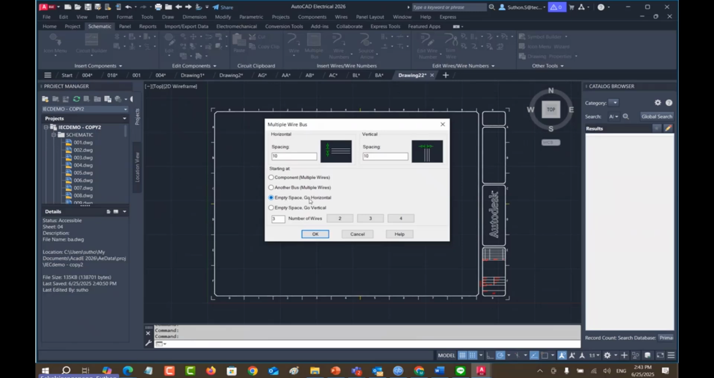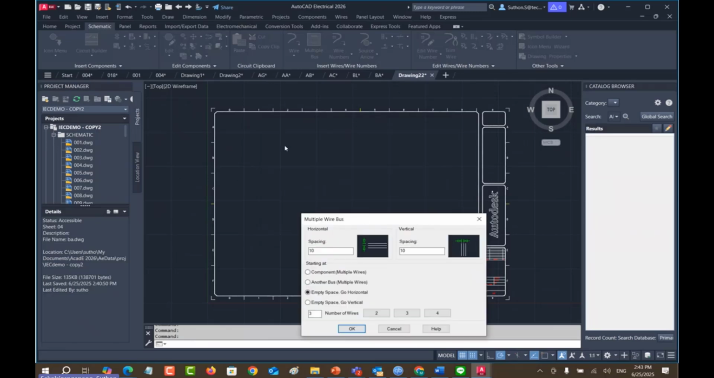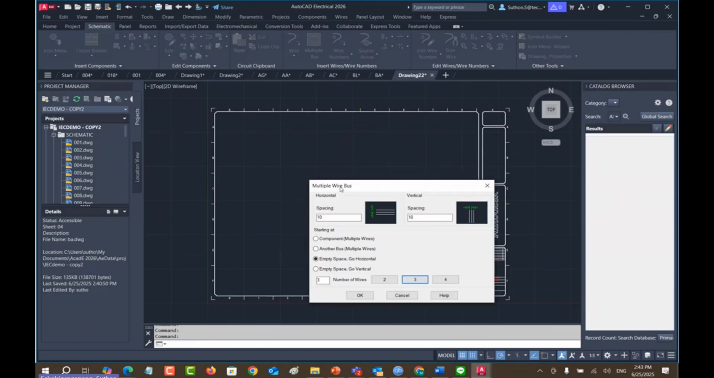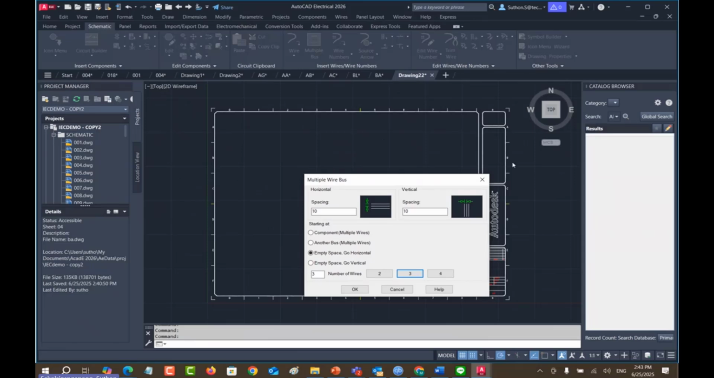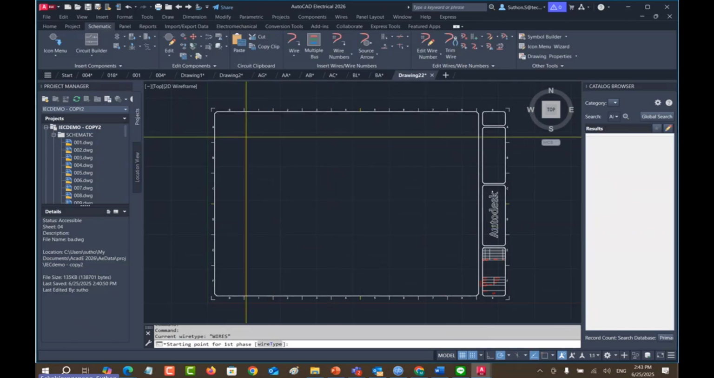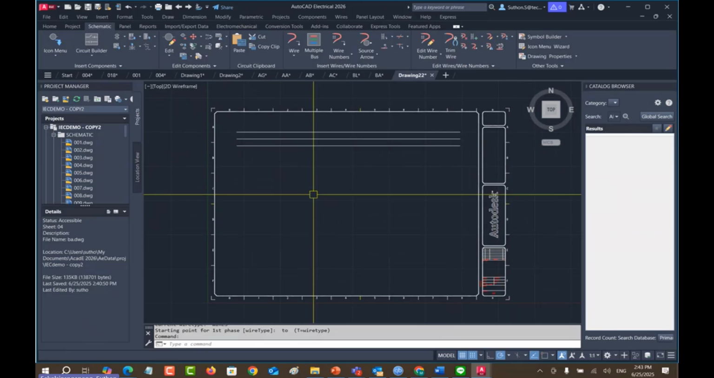This time, in empty space, go horizontal because it's empty space. And I want to create the three wires from left to right, horizontal. Go horizontal. I'll show you the exact information from left to right like this.